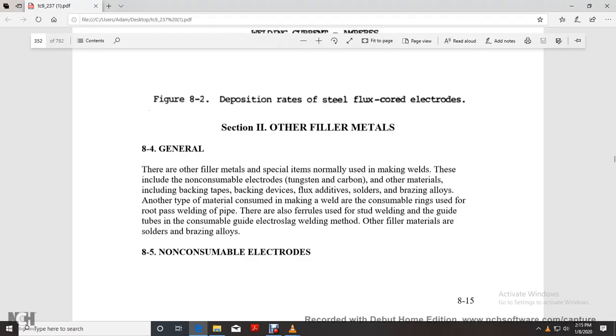Alright, Chapter 8, Section 2, Other Filler Metals, General. There are other filler metals, special metal items normally used with making the weld. These include the non-consumable electrode, tungsten, and carbon.